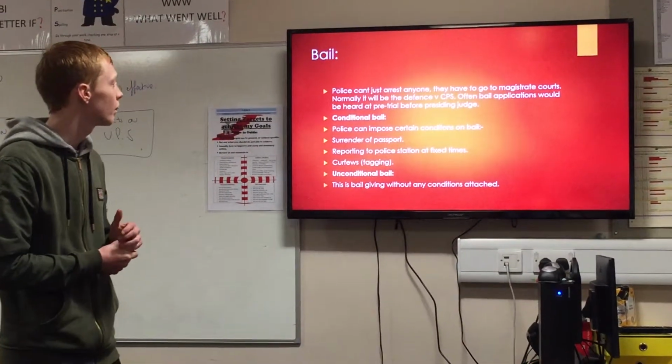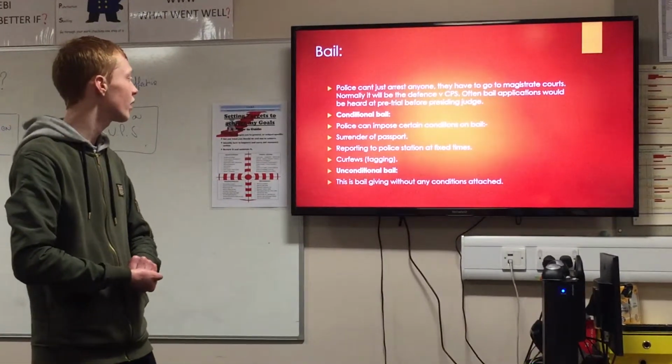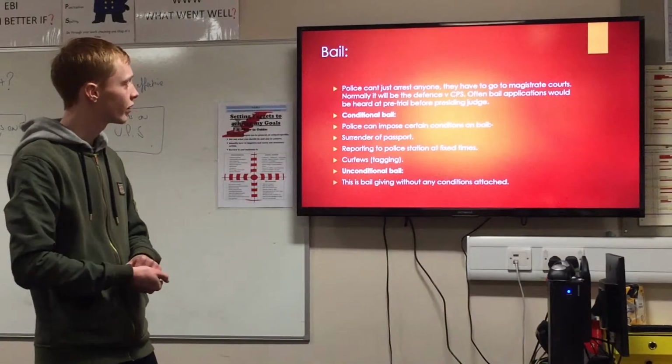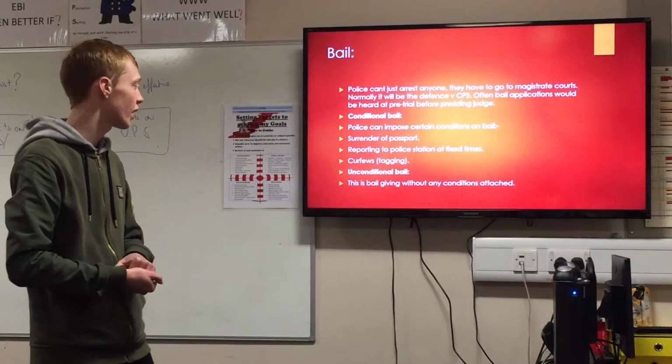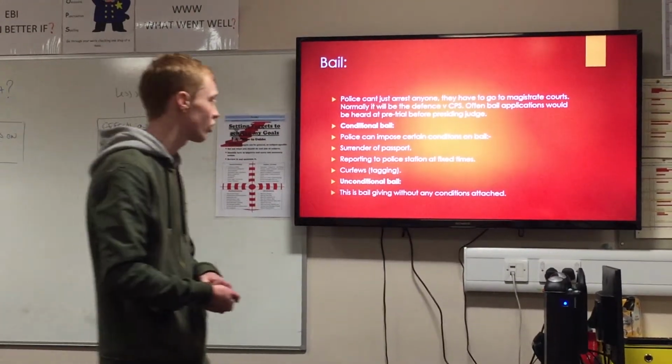Conditional bail. Police can impose certain conditions on bail: surrender of passport, reporting to a police station at a fixed time, curfews, which is tagging. Unconditional bail. This is bail given without any conditions attached.